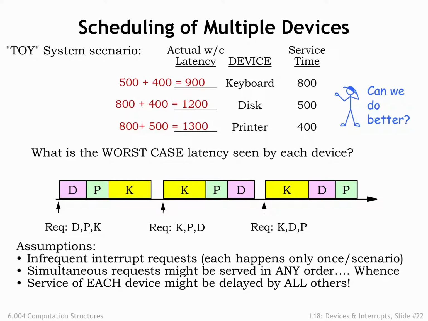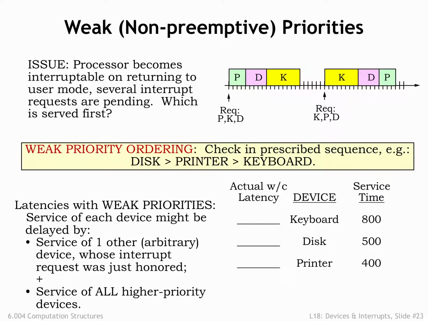What are the possibilities for reducing the worst-case latencies? Is there a better scheduling algorithm than first-come, first-served? One strategy is to assign priorities to the pending requests and to serve the requests in priority order. If the handlers are uninterruptible, the priorities will be used to select the next task to be run at the completion of the current task. Note that under this strategy, the current task always runs to completion, even if a higher priority request arrives while it's executing. This is called a non-preemptive or weak priority system.